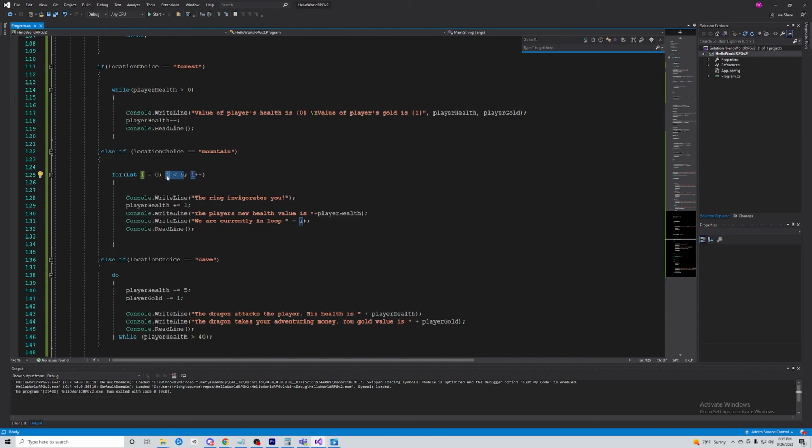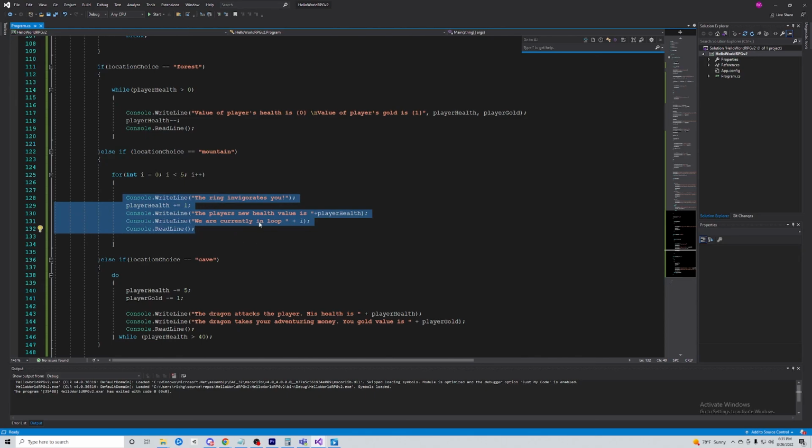And we can control the number of loops because we're saying, okay, as long as i is less than 5, we want to run this code 5 times, and then we want to add 1, and it'll do this until i eventually becomes greater than 5, and then it will no longer need to run this code. So in that way, we can control the number of times these blocks of code run.